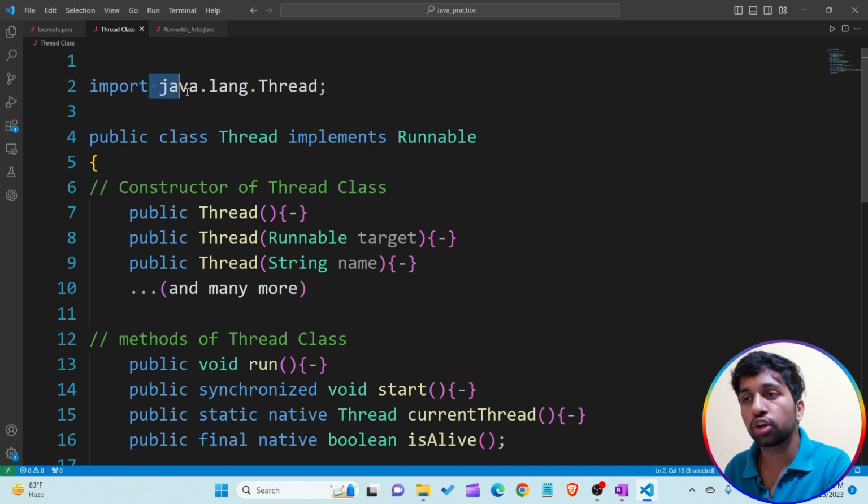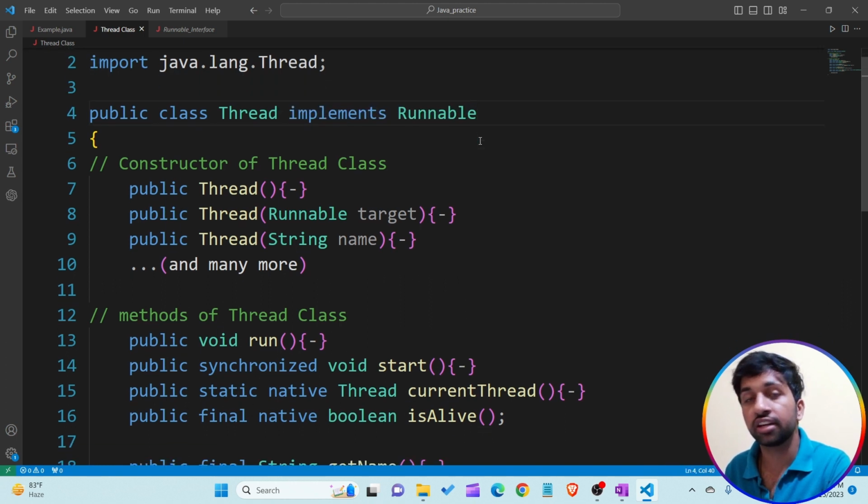Okay, so the java.lang package contains a class that is known as the Thread class. The Thread class also implements the Runnable interface. Understand, the Thread class also implements the Runnable interface. So there are different constructors of the Thread class.